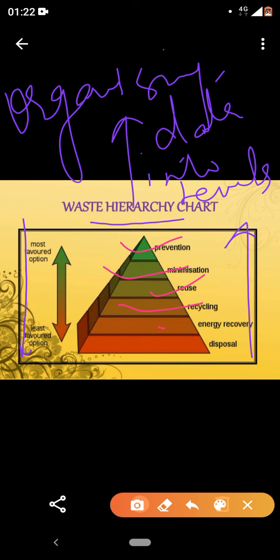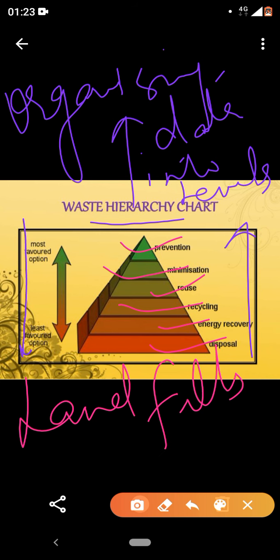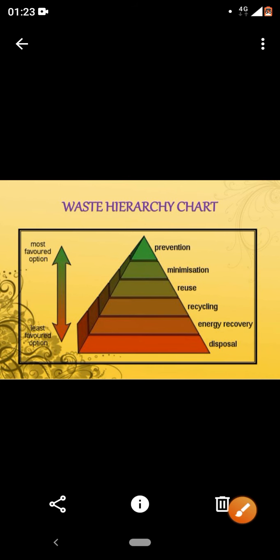Clear? Energy recovery, which is not an easy task, because in this process, I'll discuss in the coming slides what is the main disadvantage. Then disposal into the area, like for example landfills. If I'm talking about landfills, what is a landfill basically? Just I'll give you a short brief of that.